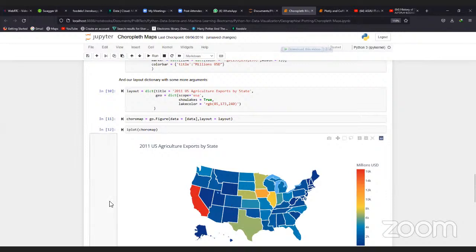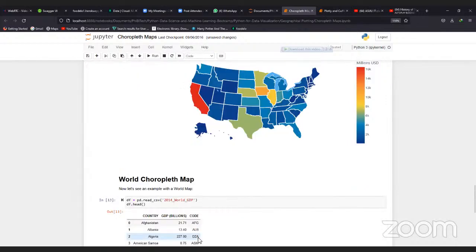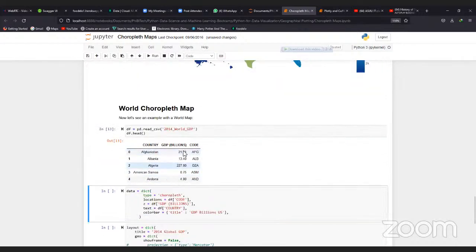So in case you are working with, let's say, coronavirus, for example, you can easily see where there is so much virus and where there is less virus. This is for a country, which is states. But now we want to do it for the world. So we are importing another dataset of different countries and their GDP.